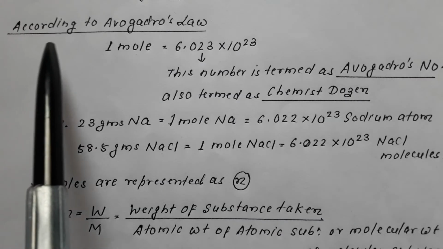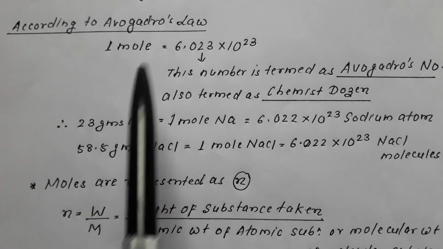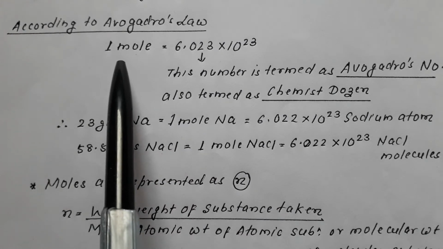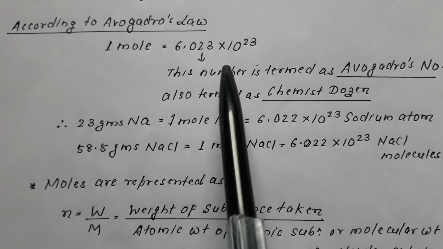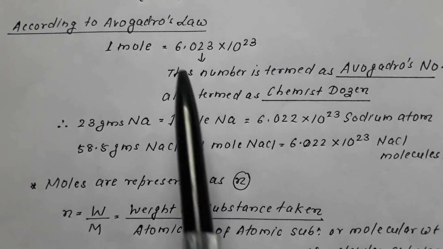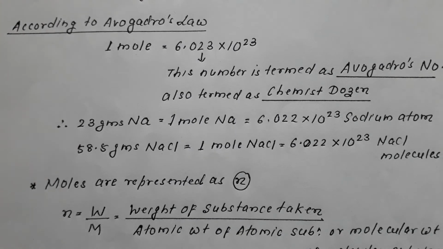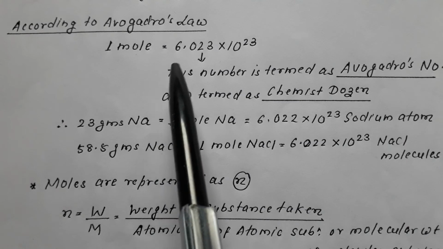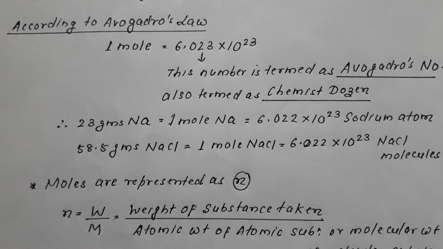Now, according to Avogadro's law, 1 mole of any substance is equal to 6.023 into 10 raised to 23. In fact, it is 6.022 into 10 raised to 23.